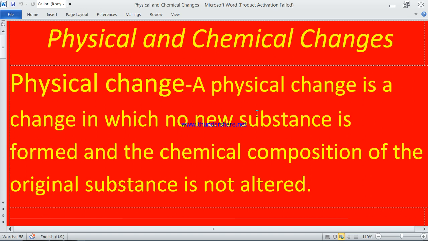When it happens, the substance is related to its physical form, meaning there is no change in its properties. Like if water is there and a physical change takes place in water, water will not change its properties. Water will remain water, not something else. But if we take a chemical change, some properties of the water may change. And the other thing in physical change is that the changes are reversible.